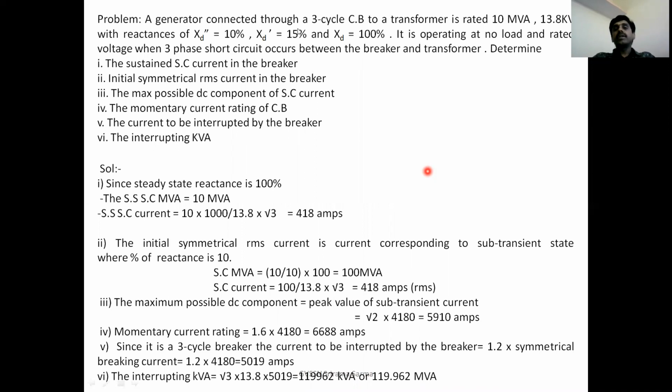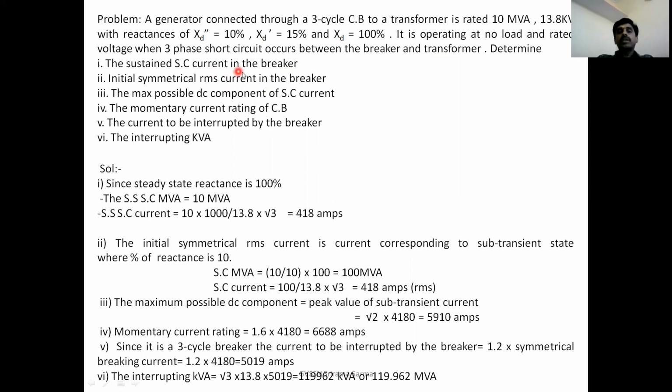Let's say in the problem, a generator connected through a 3-cycle circuit breaker to a transformer is rated 10 MVA, 13.8 kV with reactances: subtransient reactance 10%, transient 15%, steady state 100%. It is operated at no load and rated voltage. A 3-phase short circuit occurs between the breaker and the transformer. Determine the sustained short circuit current in the breaker. Let us see these questions one by one.